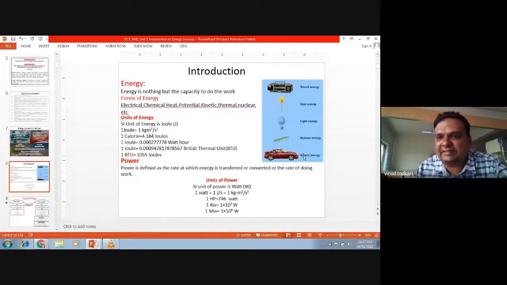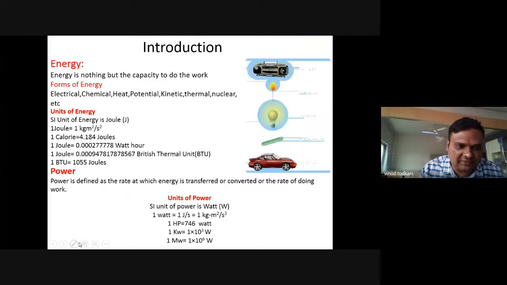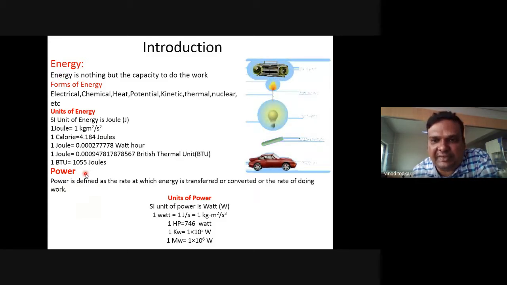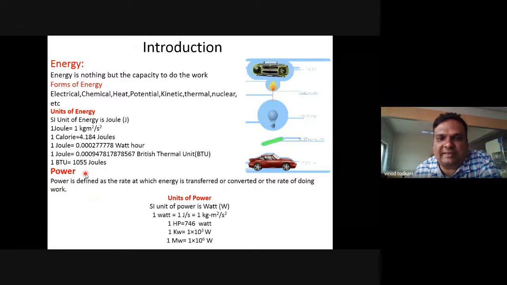See, this is kinetic energy, nuclear energy, light energy, heat energy, and sound energy. In objective exams, this kind of question is also there. A figure will be given to you, and from that figure, you have to tell which kind of energy is there. Anyway, as far as energy and power are concerned, you have to remember the definitions, units, and different types of energies, right?